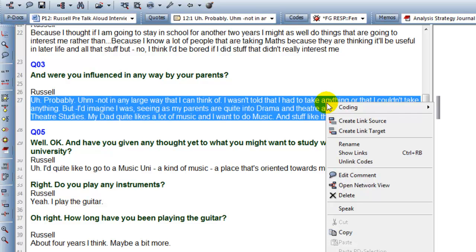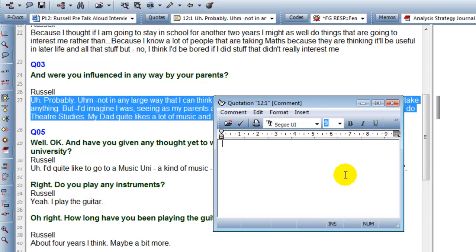So I'm just right-clicking again over the highlighted text, clicking Edit Comment, and saying: Russell seems a bit reluctant to admit that his A-level choices were influenced by his parents.